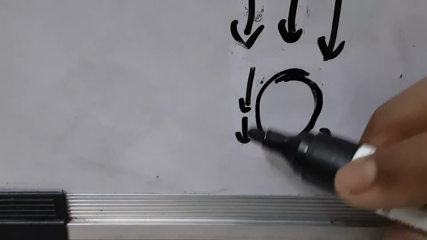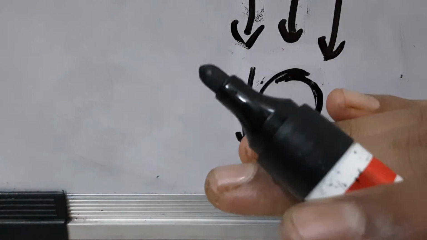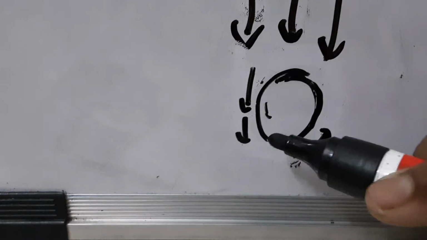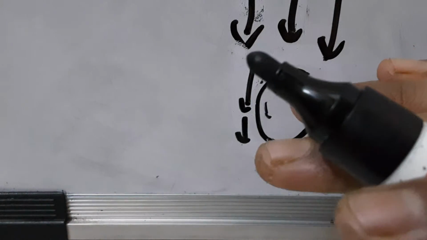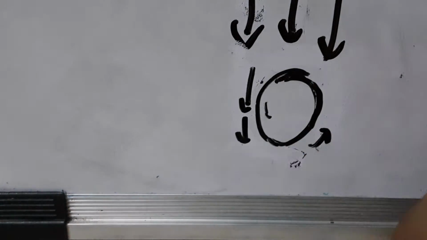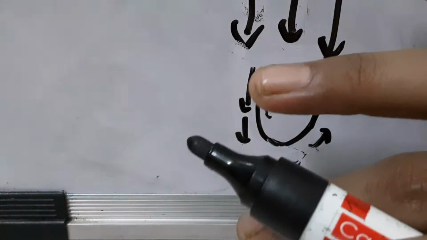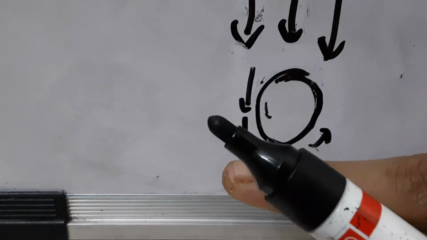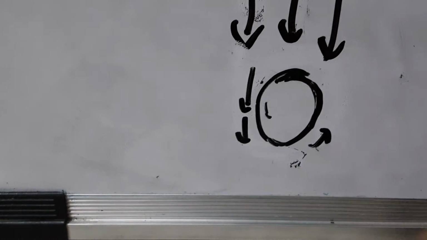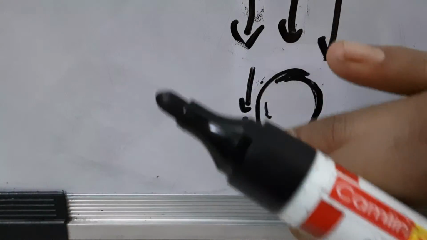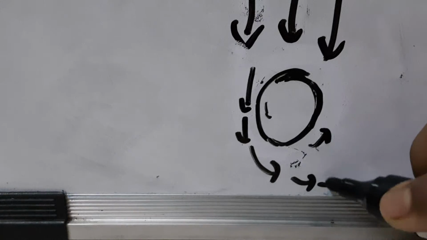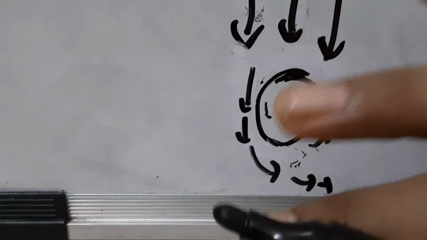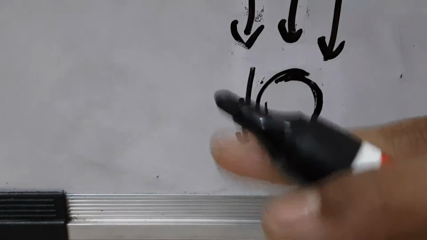So the air and the ball are moving in the same direction. When both are moving together, the air will rush with more speed, and the air will deflect to this side. Got it?